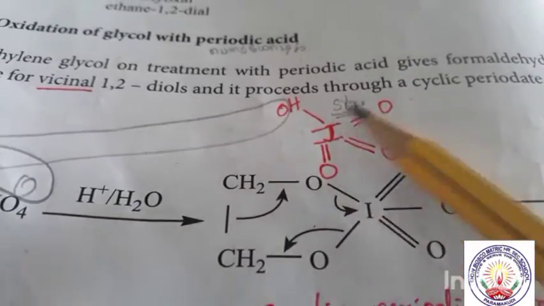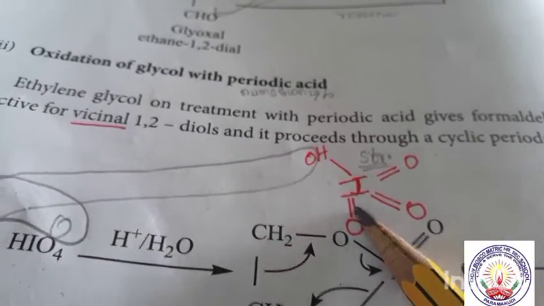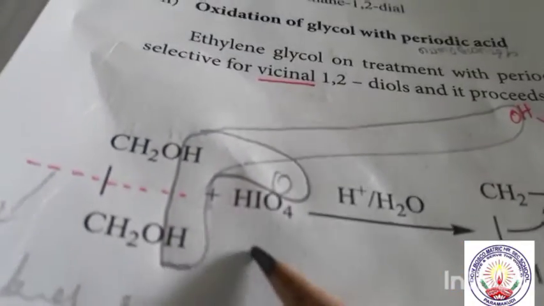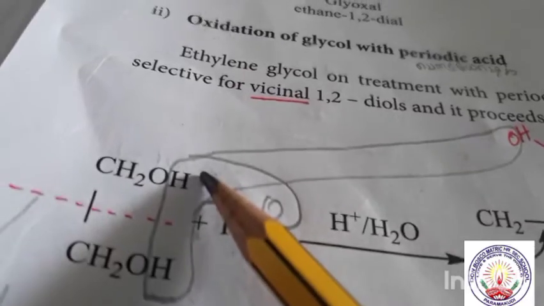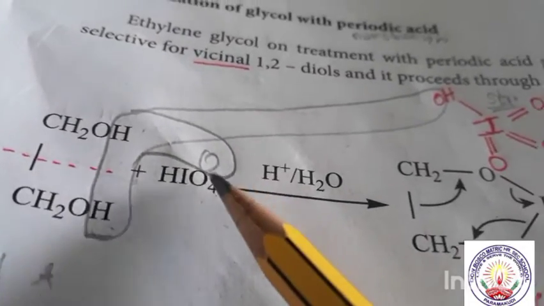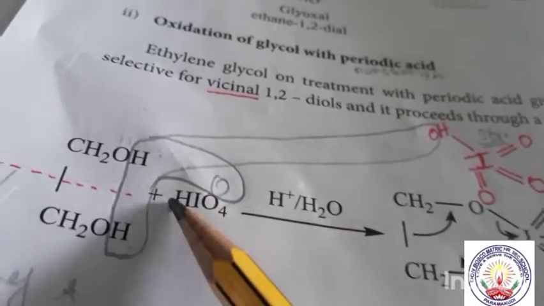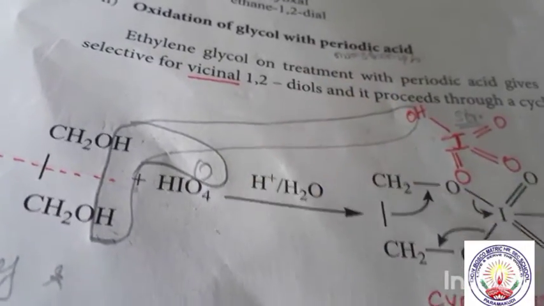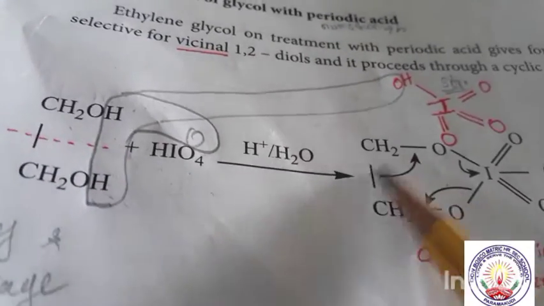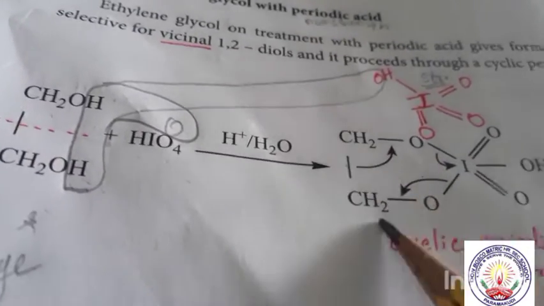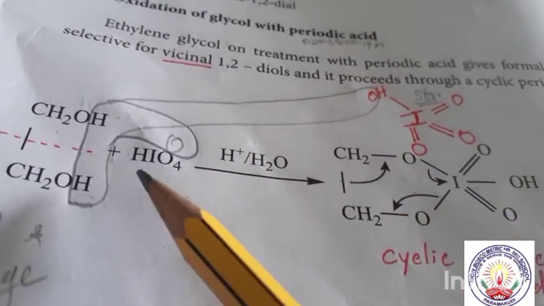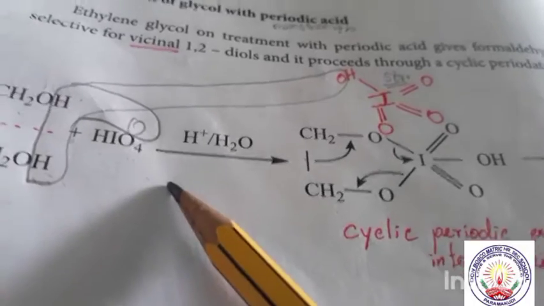So this is the structure of periodic acid. One hydrogen from here and one hydrogen from here, and the oxygen is from this periodic acid. So this is dehydrated, this is removed as water, and the remaining is CH2O, CH2O, CH2O, and here one oxygen is gone, so remaining is HIO3.